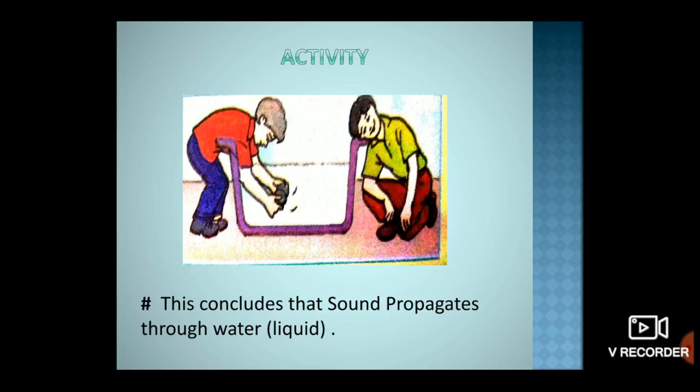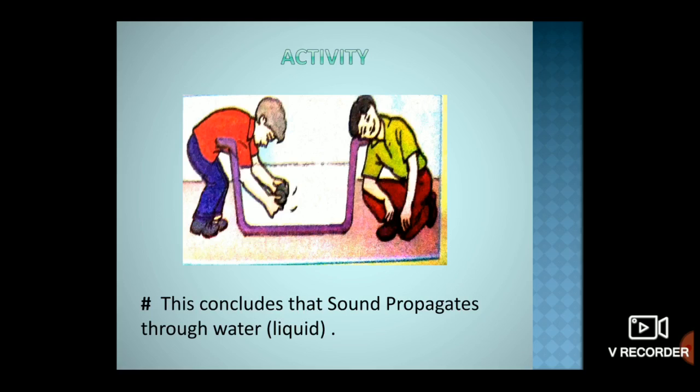Let us learn the activity which shows that sound can also propagate in liquid. For this we take two small stone pieces and strike them together. We will hear a sound. Now take a tub full of water.